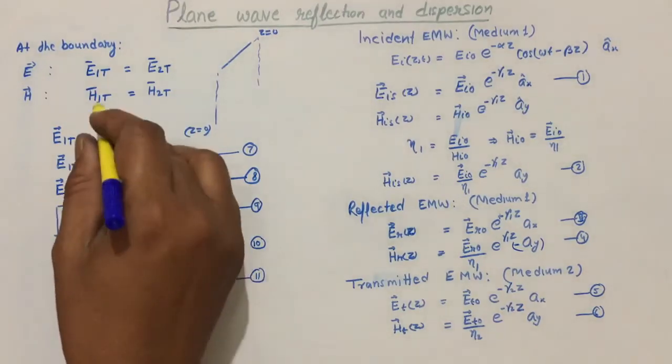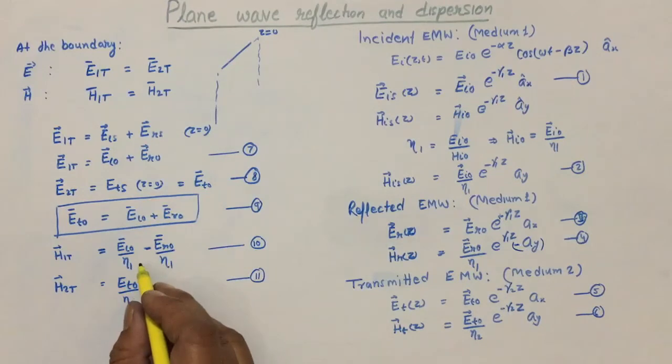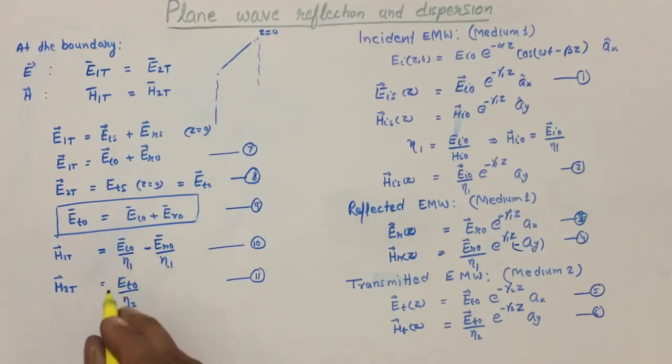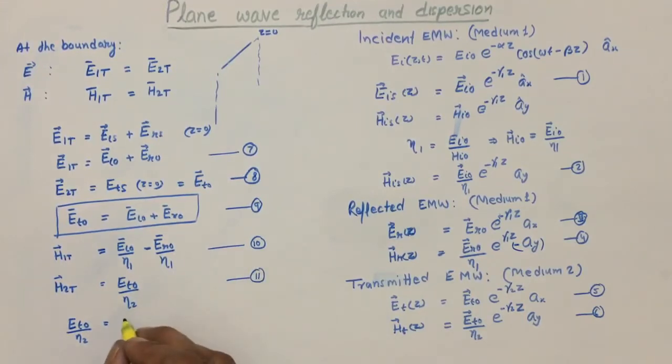As it is said, H1t is equal to H2t. From there we can write Et naught divided by eta 2, equations 11 and 10 can be equated. From there, incident divided by medium 1, reflected divided by medium 1.